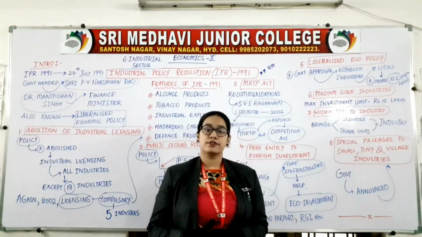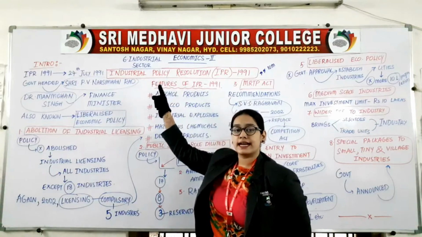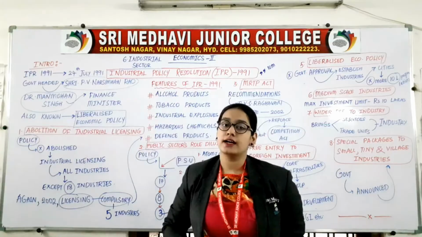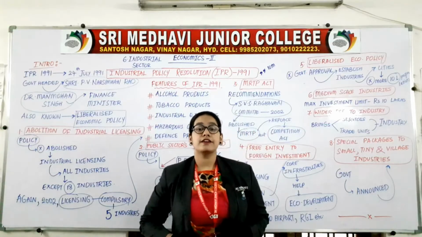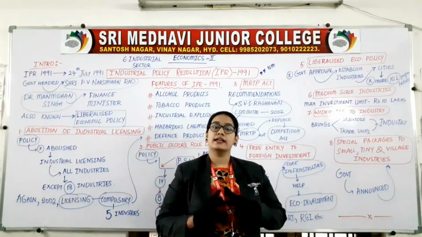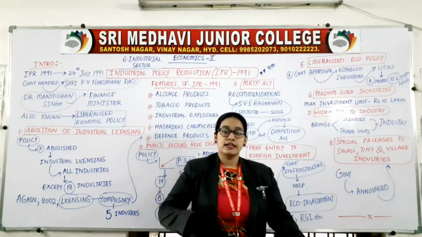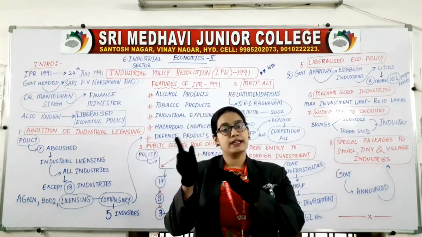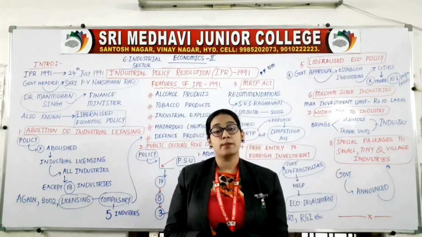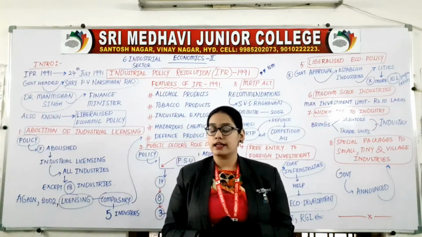In today's class, we are going to discuss a topic from unit number 6, that is industrial sector. In the previous classes, we have discussed topics from unit number 1, economic growth and development. We have discussed all the long answers in that. Then unit number 10 and 9, we have discussed topics related to the Telangana economy.